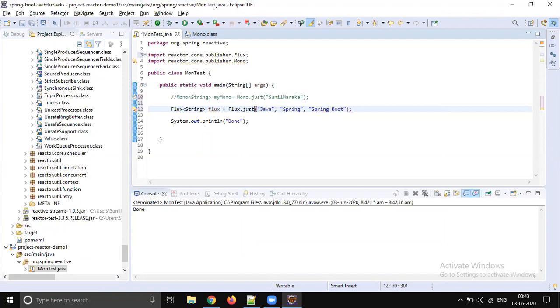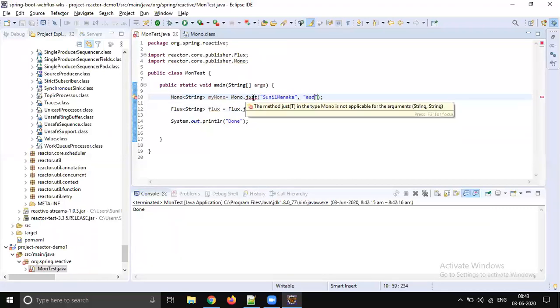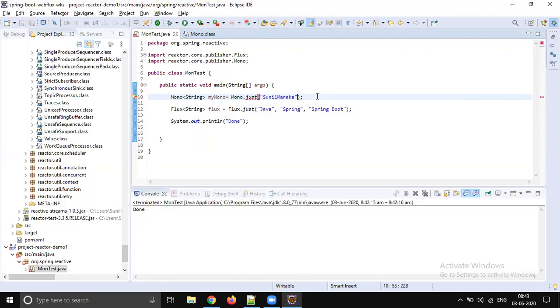So we can store more than one in Flux. But when you go to Mono.just, it cannot insert more than one. There is no constructor which takes more than one parameter, so it's not possible. You'll get an error, because just will take only one element. So Mono can hold a maximum of one element. The same concept is applicable for Flux and Mono: until you subscribe, the Flux will not be created, and the Mono will not be created or evaluated. Make sure you are doing the subscribe.